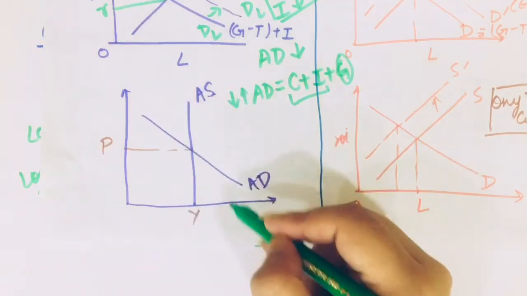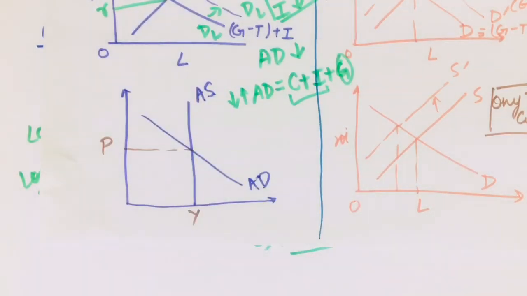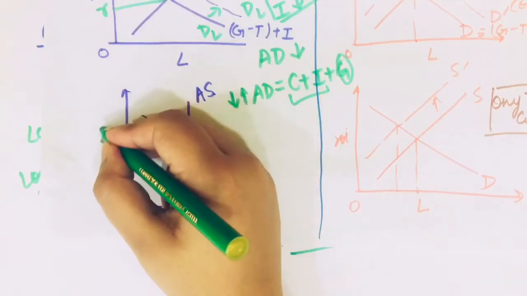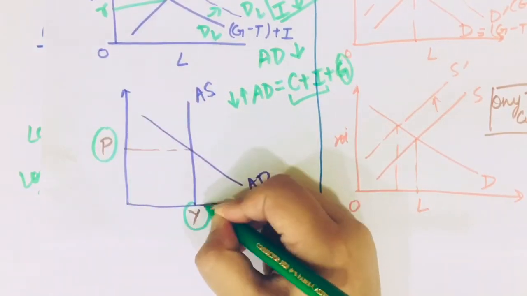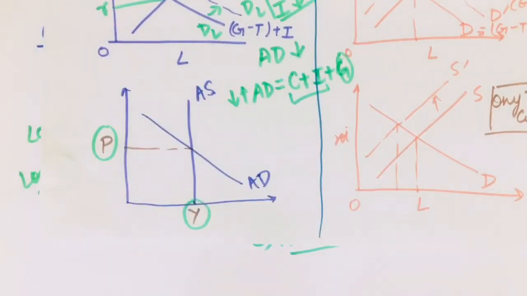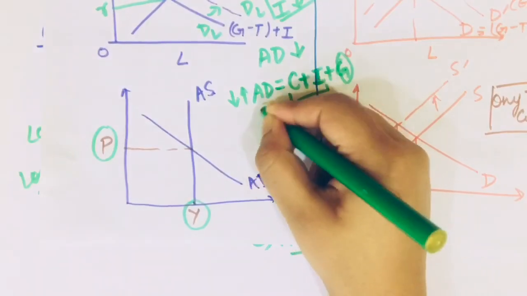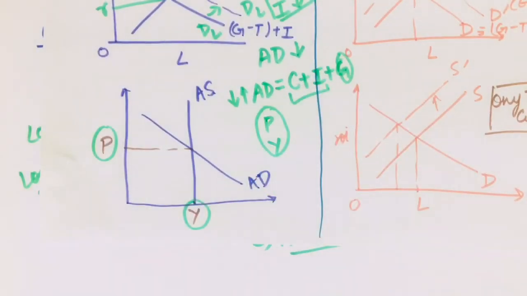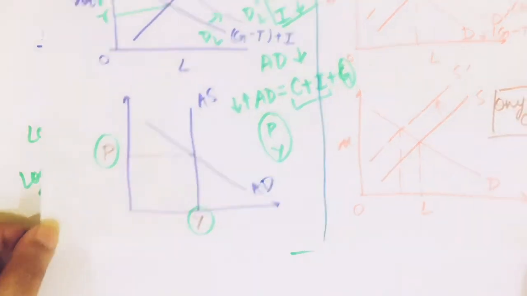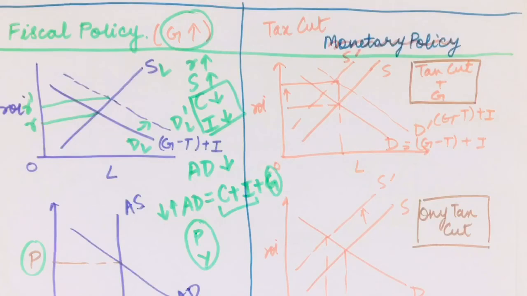So AD won't change, AS doesn't change by government expenditure anyhow. So the curve stays as it is and my price is P as before, my output is Y as before. So there is no change in price nor in output, and we say that the fiscal policy is ineffective.